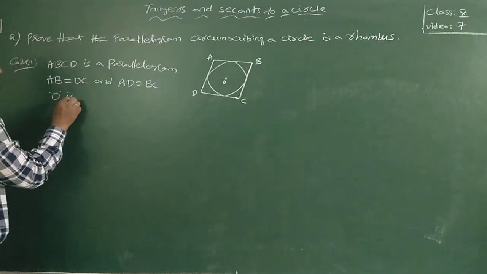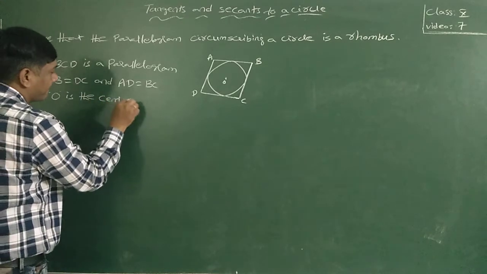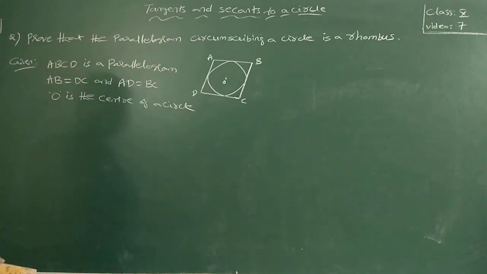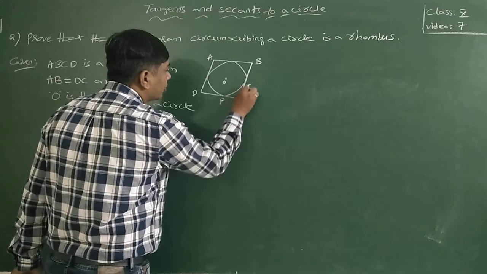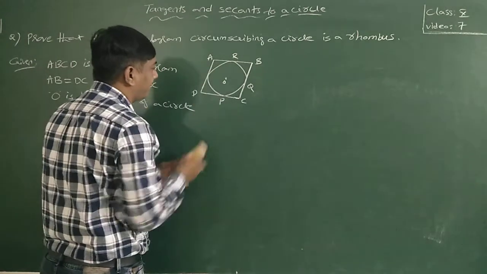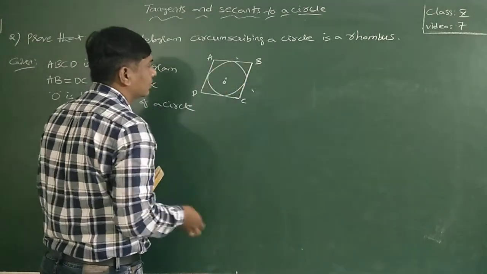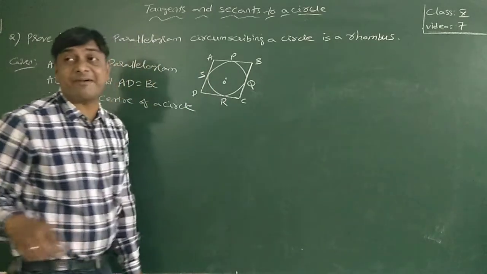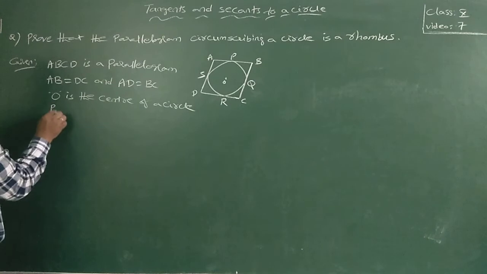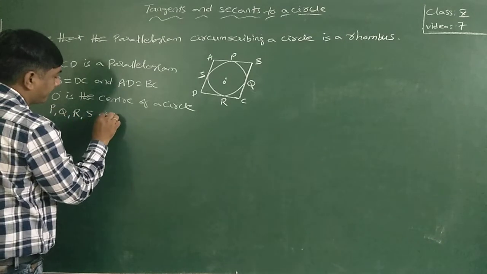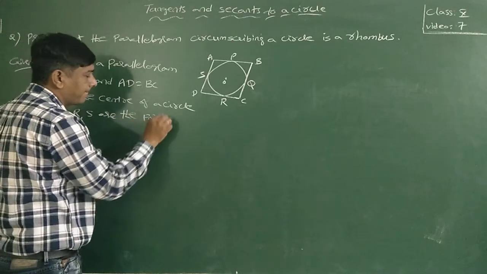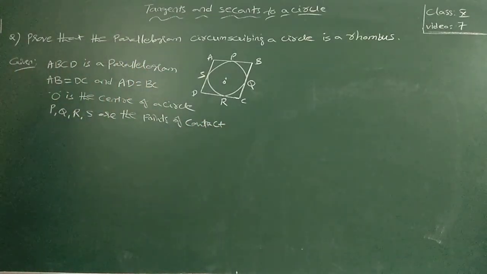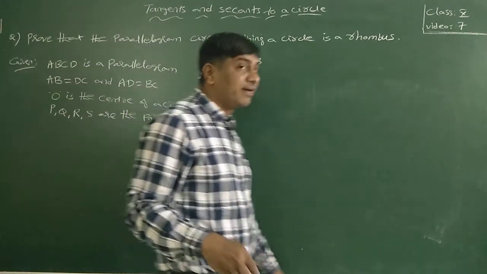O is the center of the circle. P, Q, R, S are the points of contact.